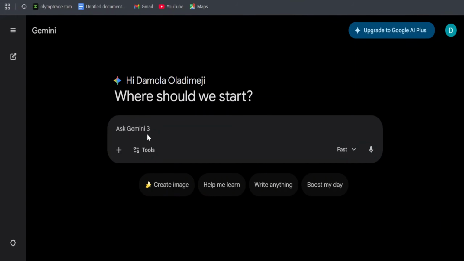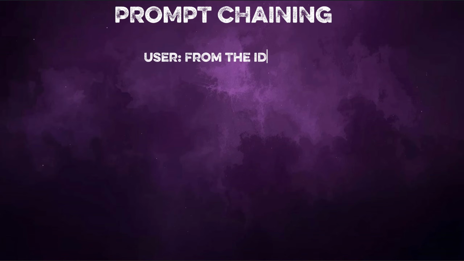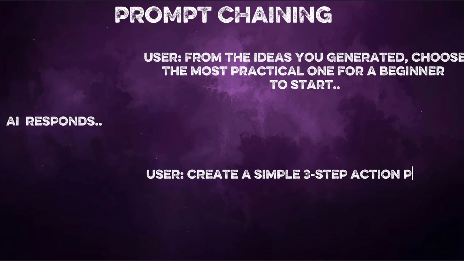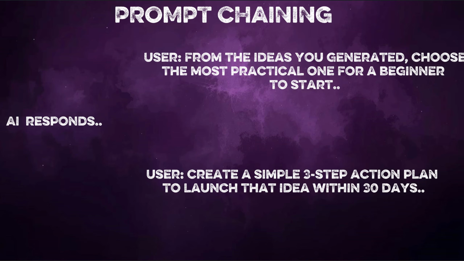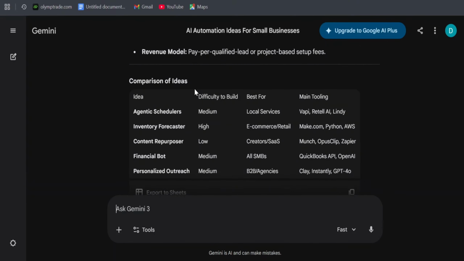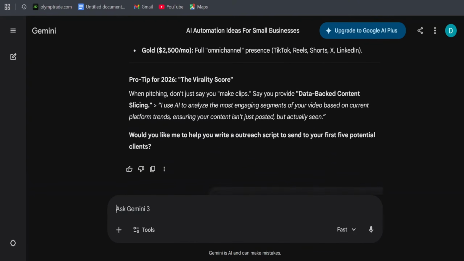So let's say you want to generate an action plan for AI automation ideas for small businesses. The very first prompt will be something like generate 5 business ideas related to AI automation for small businesses. And then the next prompt will be from the ideas you generated, choose the most practical one for a beginner to start. Then the third prompt will be create a simple 3-step action plan to launch that idea within 30 days. So in prompt chaining, we are seeing that each step builds on the previous one. Instead of trying to cram a massive project into a simple request, we are guiding the AI through a logical sequence.